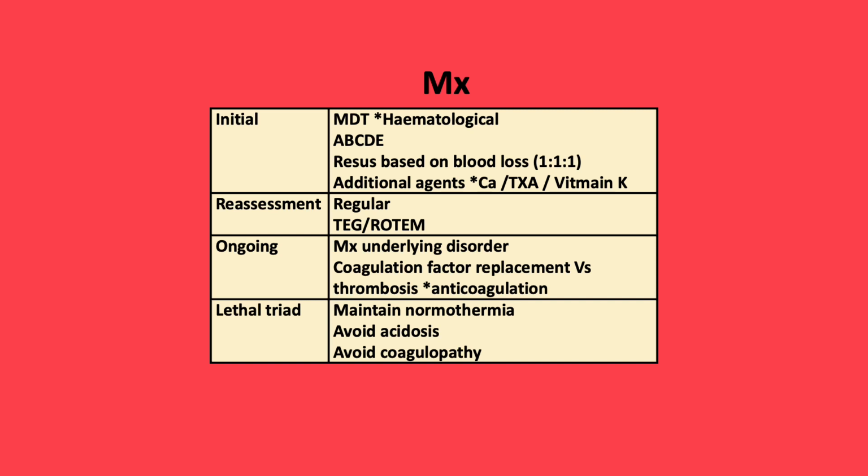Regular assessment regarding the patient's volume status and coagulopathy is essential via TEG or ROTEM, whilst maintaining normal temperature, preventing acidosis by ensuring adequate oxygen delivery and volume status, whilst preventing coagulopathy. Ongoing management should be, as described, management of the underlying etiology, but also the consideration of anticoagulation, as DIC is a procoagulant state and there's a risk of micro or macro thrombosis.